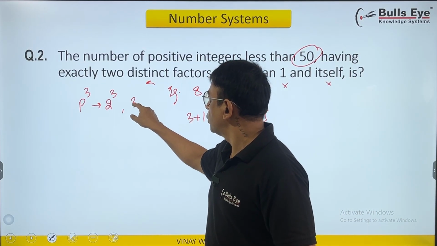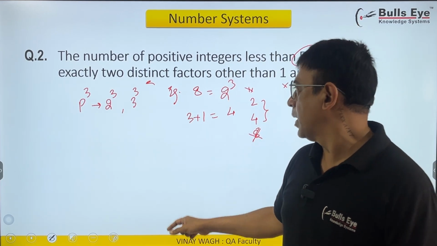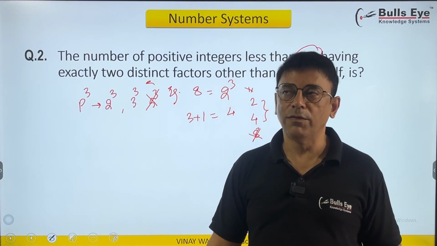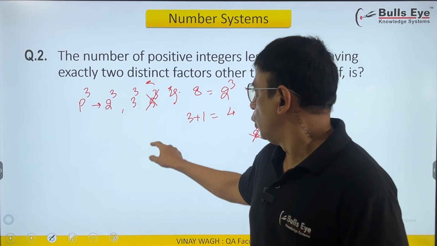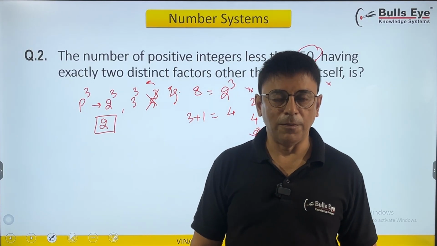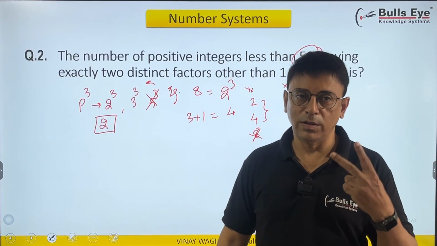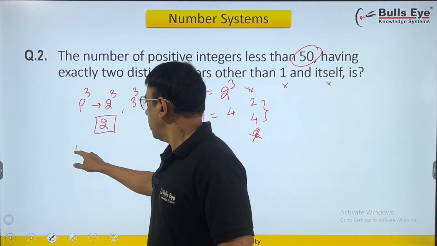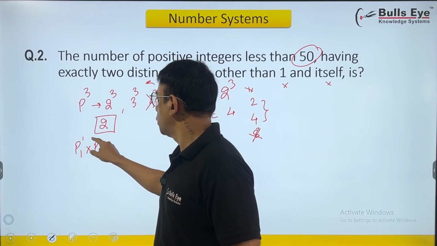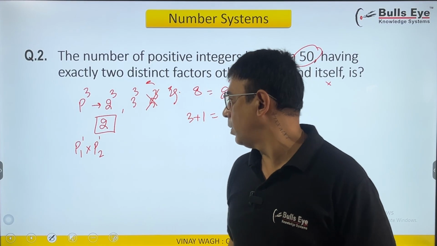I can have 3 raised to 3 in this. 3 cube is 27, 27 is less than 50. I cannot have 5 raised to 3 because 5 raised to 3 is 125, that is not less than 50. So two such numbers, 8 and 27. These are the numbers that have 4 factors, and if you exclude 1 and the number itself, there are 2 factors. Otherwise, we can have p and another prime number, and they should be raised to 1. 1 plus 1 will be 2, 1 plus 1 will be 2, and 2 into 2 will make it 4.